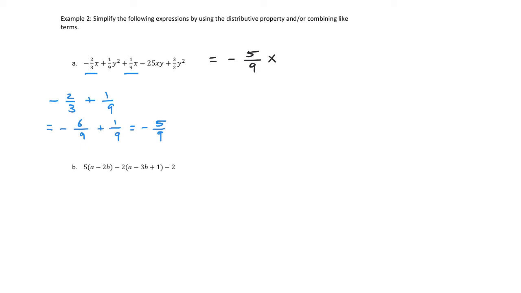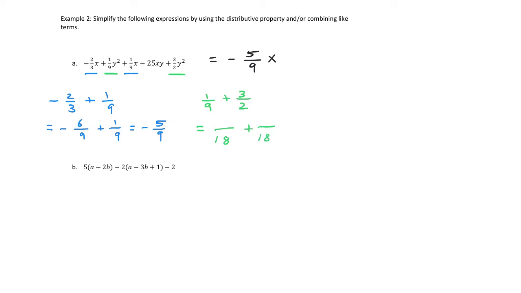So I see that there's a y squared, and here's another y squared. I'll focus again on just the numbers that appear there. That is 1/9 plus 3 halves. That's how many y squareds we will have in total. So, all right, I need a common denominator again, and now 9 and 2 don't have anything in common. I have to take the product of those two numbers. That's going to be 18.